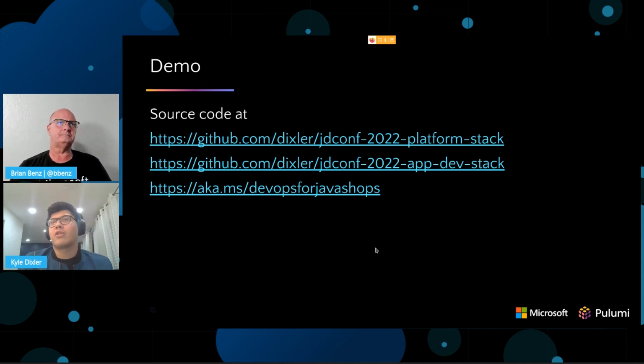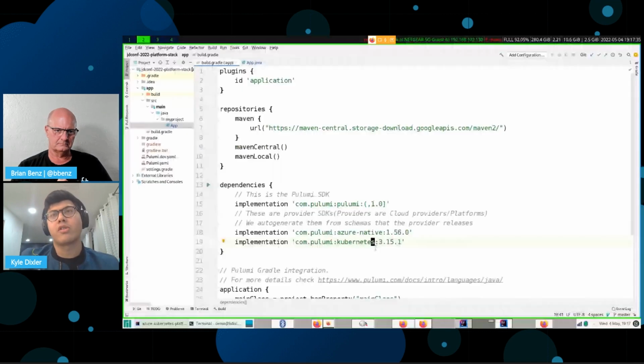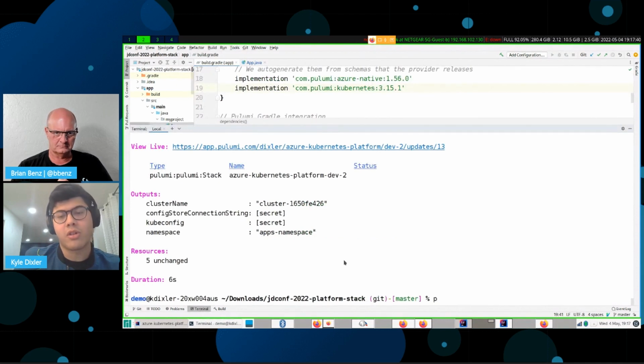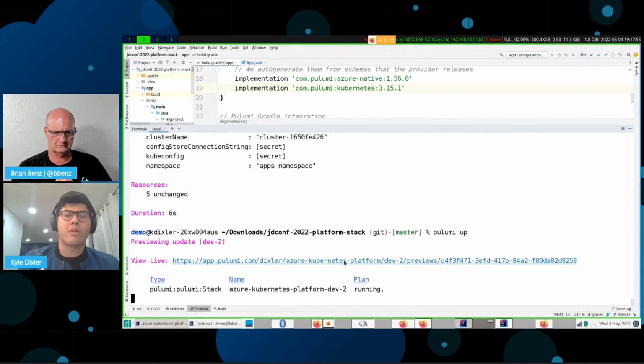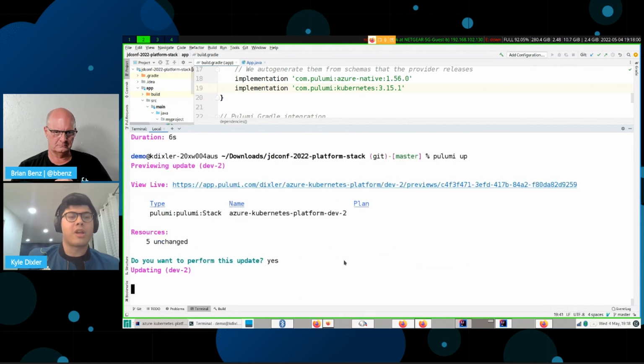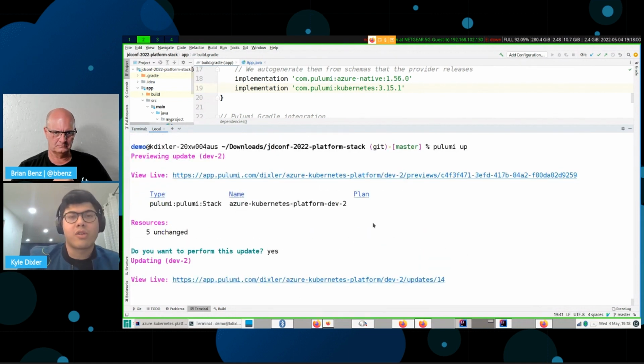So the first stack that I'm going to show off is going to be the platform stack. It's going to be the Kubernetes cluster, the configuration store, as well as the namespace that it's going to deploy to. But I'm sure all of you are really interested in seeing this thing actually get deployed. So I'm just going to run Pulumi up, which basically runs your Pulumi program, figures out the resources that it needs to deploy or wants to manage, and then deploys them. But we've already deployed it, so it's not going to show any changes. So I'm going to click yes, and it's going to show me the outputs for this cluster.